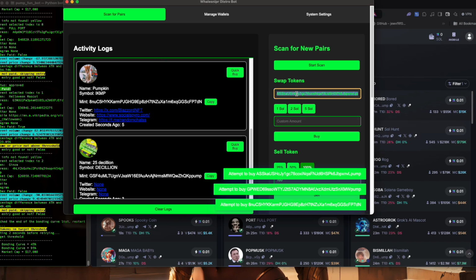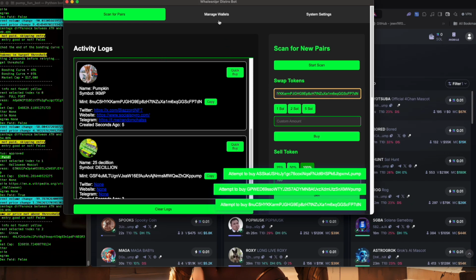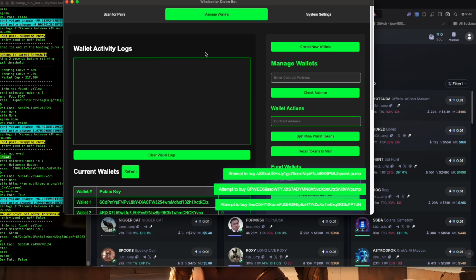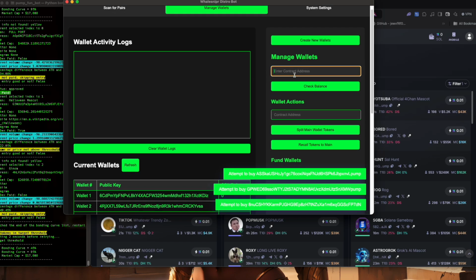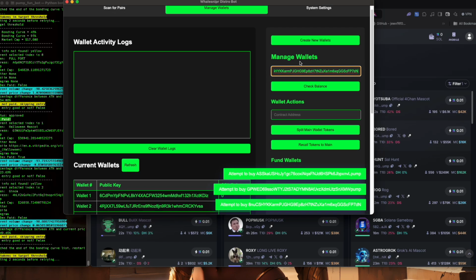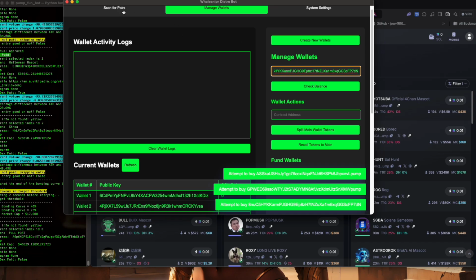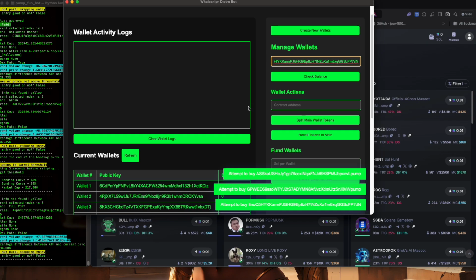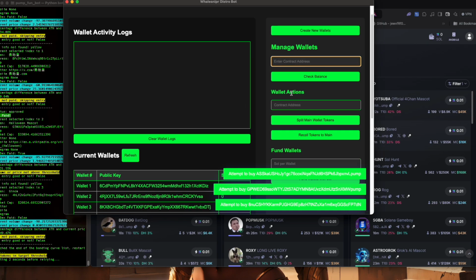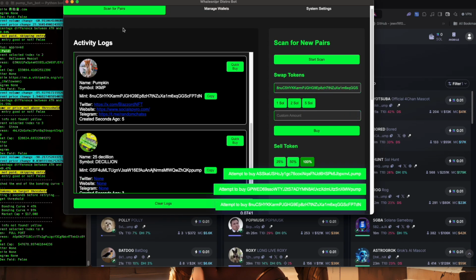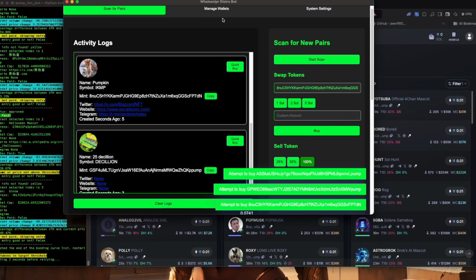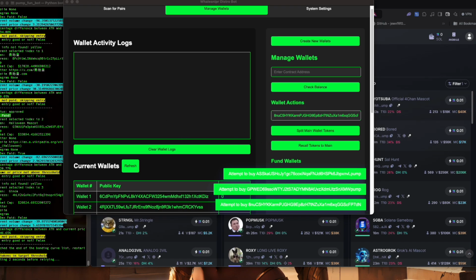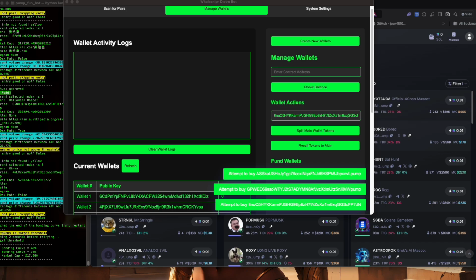So now that we have this token available here, we're going to go to manage wallets, and we're going to split. First of all, we can check the balance of the token that we bought from the dev wallet or the main wallet, and check if it's available here. It won't be, so I guess we can ignore that for now because we just bought the token. But let's say the token that I just bought, this one, Pumpkin, I wanted to split it between the wallets here. So what we can do first of all is probably bring up the pump.fun for this token.